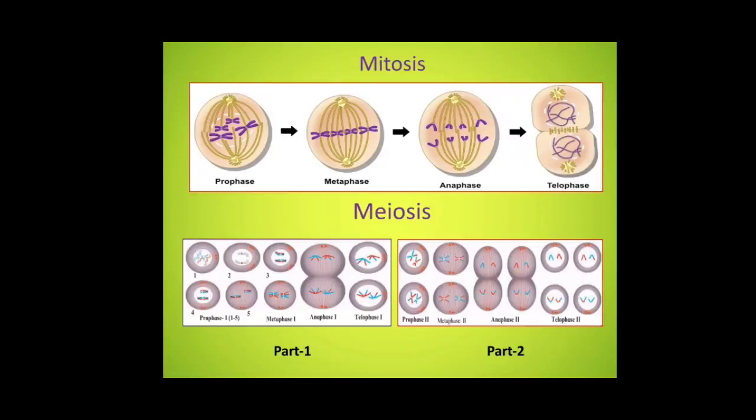The cytoplasm divides by cytokinesis and two new cells are formed, which are called daughter cells. In this process, a notch is formed at the equatorial plane of the cell which deepens gradually, and thereby two new cells are formed.